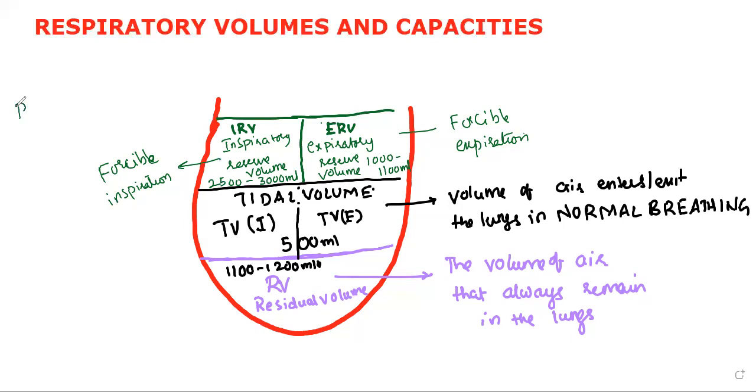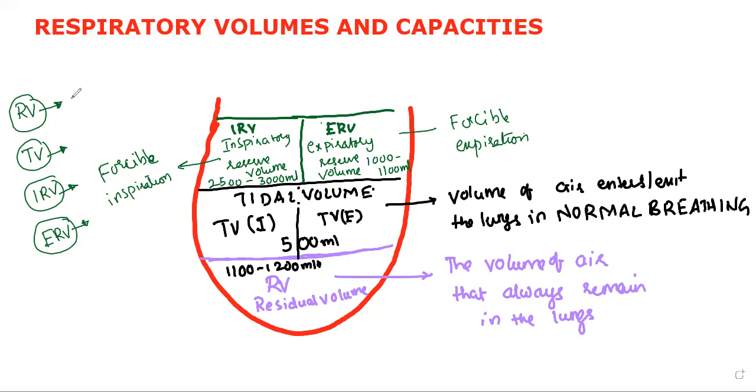So what we are seeing here: residual volume, tidal volume, inspiratory reserve volume, and expiratory reserve volume. All the remaining topics we are going to learn are based on these only. That's why I asked you to remember these first of all, as I explained in the last class. In normal language, what is residual volume?